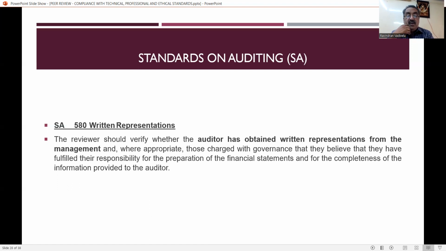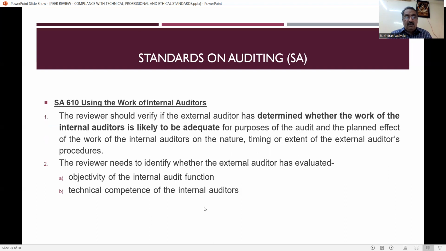So the reviewer should verify whether the auditor has obtained written representation from the management and, where appropriate, those charged with the governance, that they believe that they have fulfilled the responsibility for the preparation of financial statements and for the completeness of the information provided to the auditor. This is with reference to SA 580. So written representation from the client to the auditor, whether the same has been obtained by the auditor, has to be verified by the reviewer.